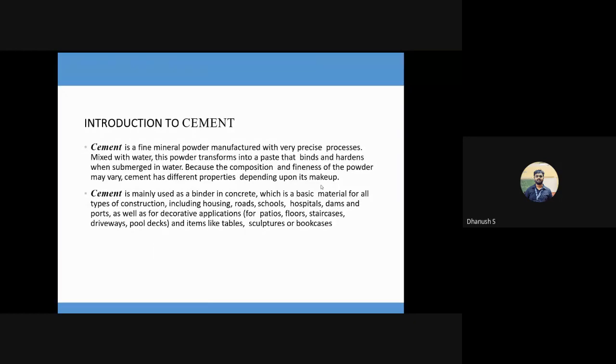Anyone? Maybe because it's very powdery, very loose, it doesn't have strength in it. Okay. What else?